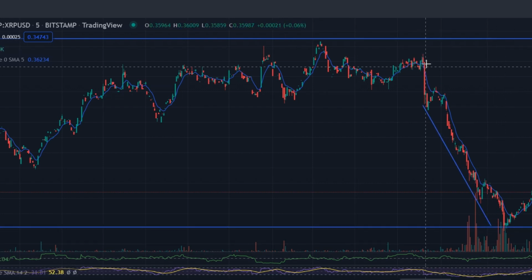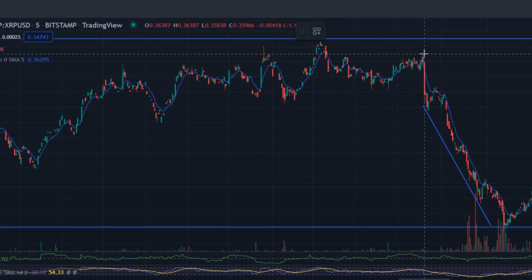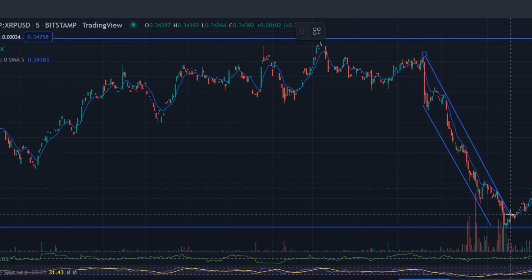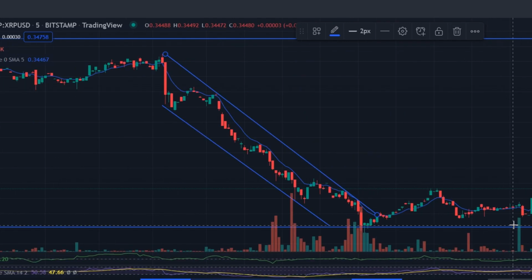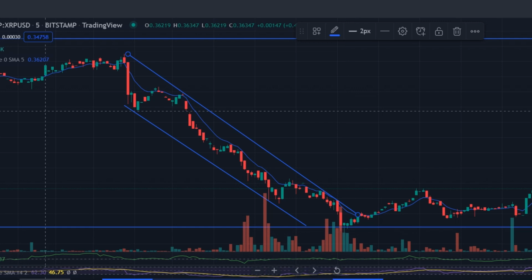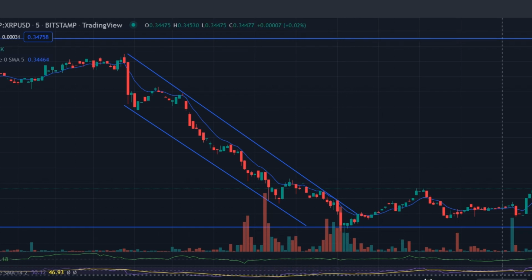Similarly, the Awesome Oscillator, AO, was also below zero. It has not yet shown a strong bearish impulse. The A/D line had a resistance zone that was directly overhead and was indicated by two dotted white lines. If A/D can overcome this region, it will be a sign of sustained demand for the XRP rally.